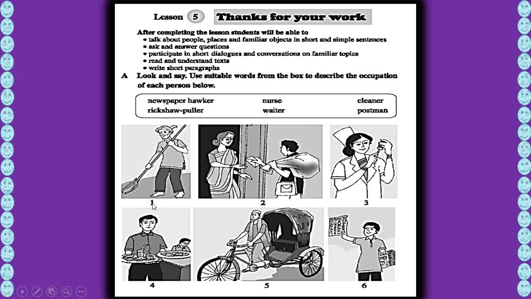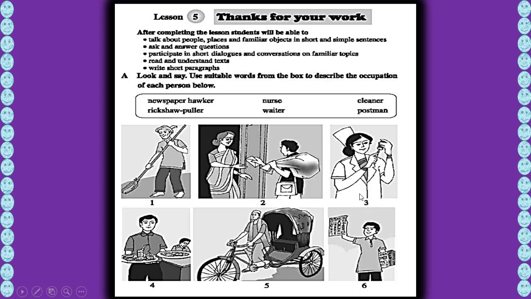Okay, fine. So now you have to match the occupation by these words. Number 1. Do you know what kinds of people he is and what he's doing right now? I think he sweeps the area, right? So that's why he's cleaner. Okay, this occupation is cleaner. So number 1, cleaner. Number 2, this person is postman, who posts the letter, actually to the person who is responsible for this letter or for this parcel.